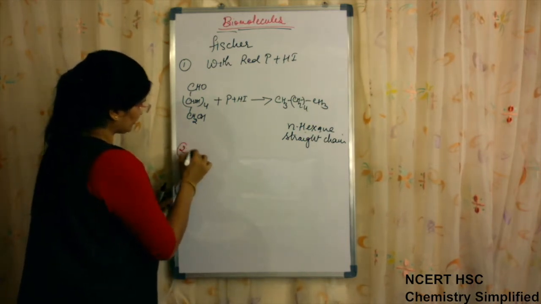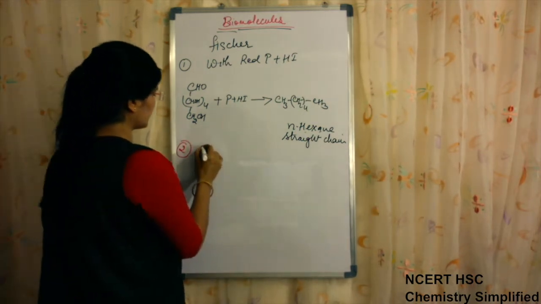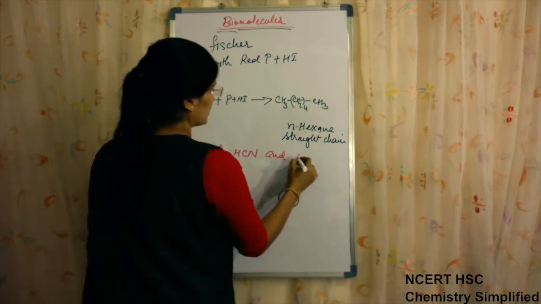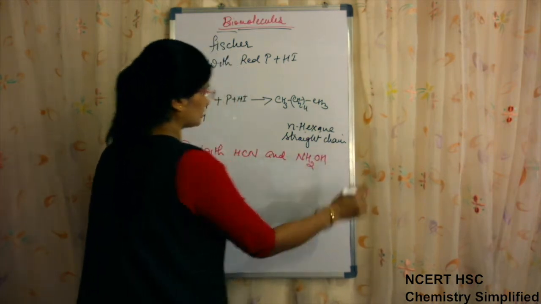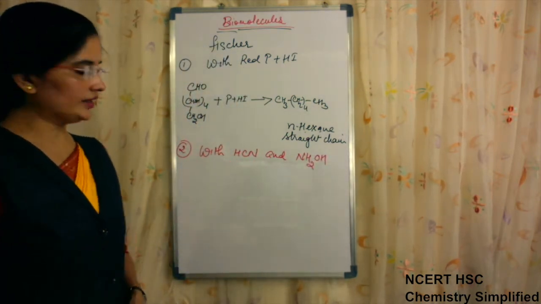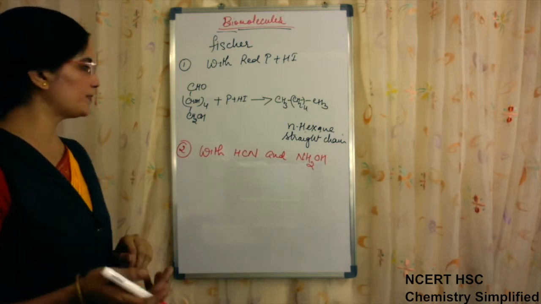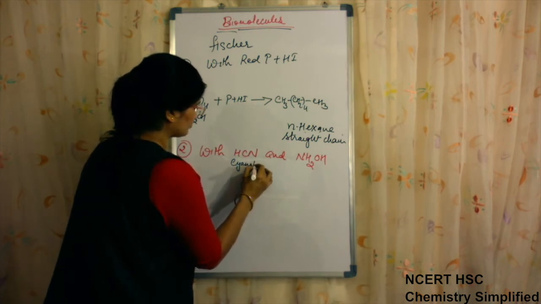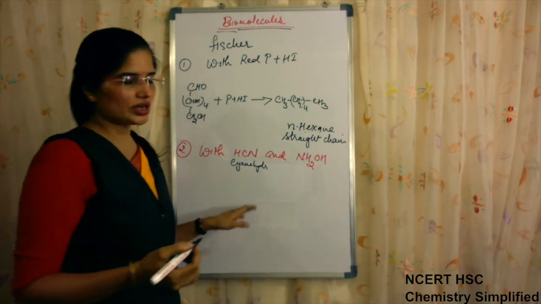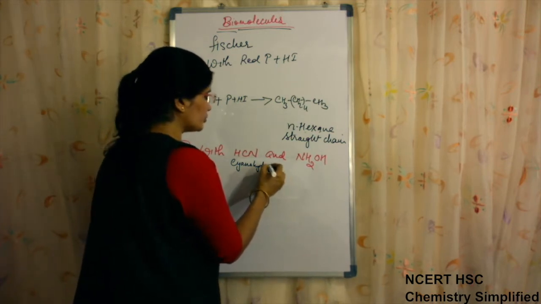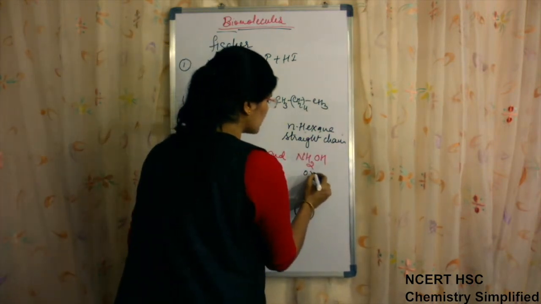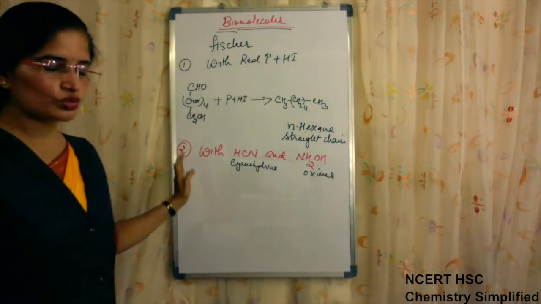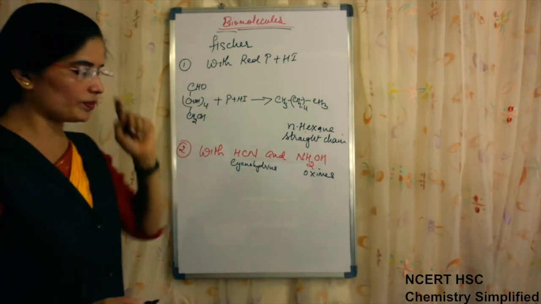Second reaction was with hydrogen cyanide and hydroxylamine. We know that if a carbonyl group, CO group, is present, then hydrogen cyanide produces cyanohydrins. We studied this in the aldehyde and ketone chapter. Cyanohydrins are produced, and with hydroxylamine oximes are produced. So these two reagents were made to react with glucose to know that it has a carbonyl group present.